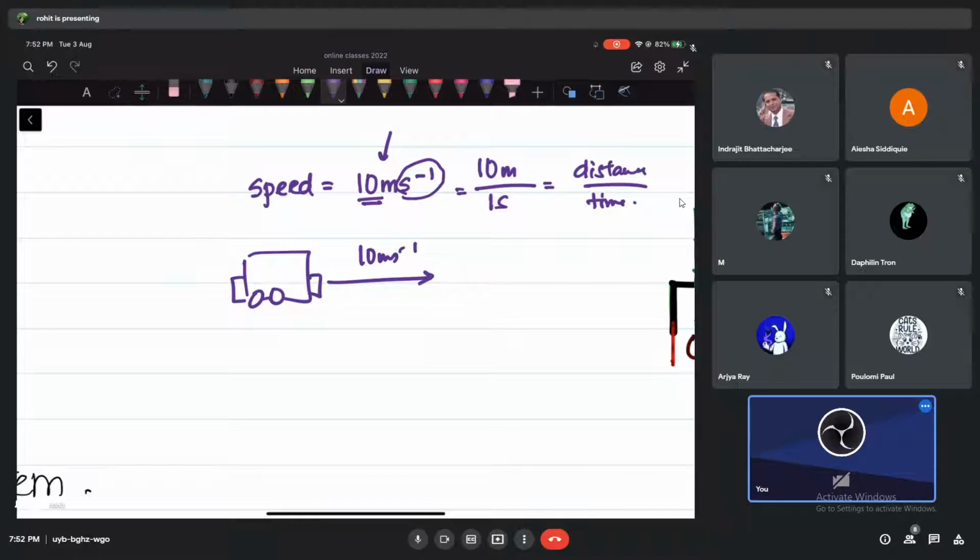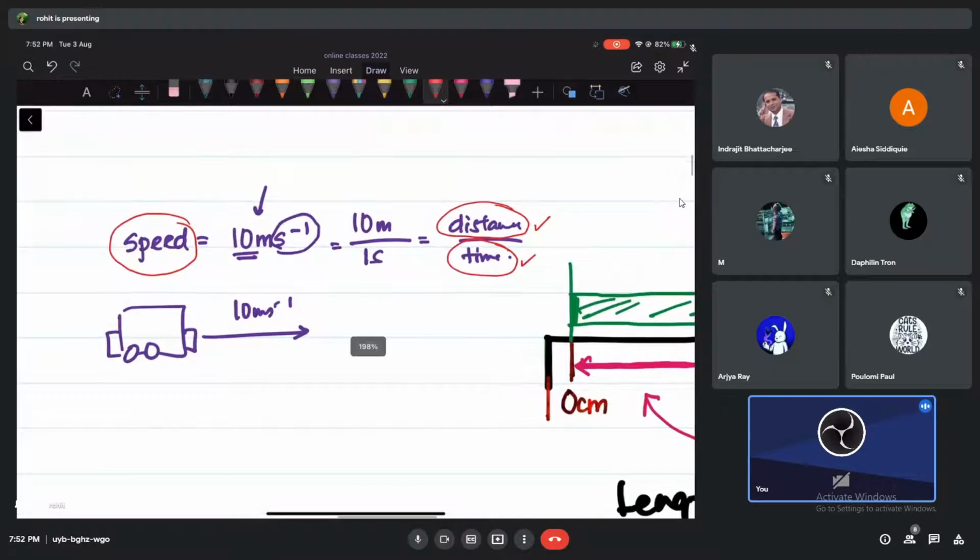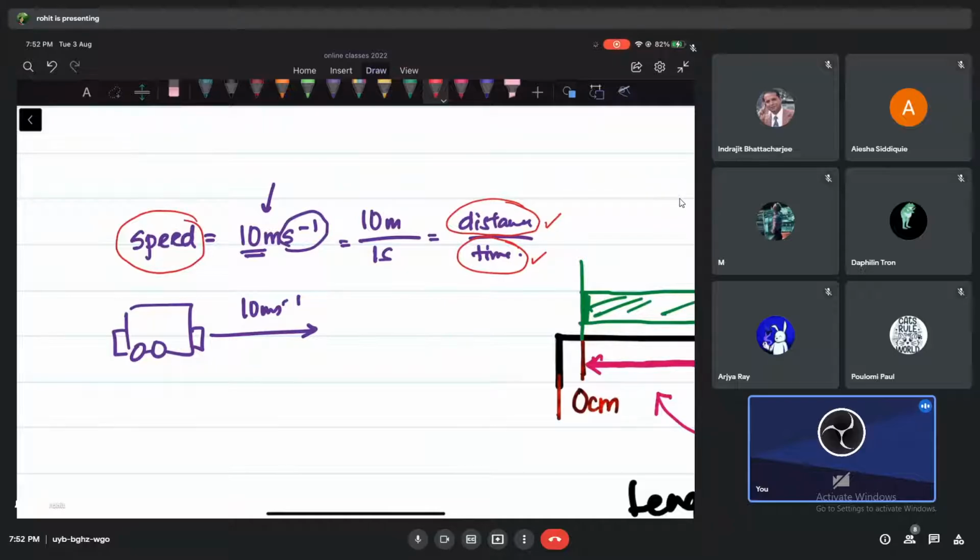Now you can tell me how many quantities we are talking about here. See guys, we are talking about 3 quantities. One is distance, one is time, and because of distance and time, we get a quantity called speed. Now if you ask me what is the unit of distance, the unit is meters, and the unit of time is seconds. And if I ask you what is the unit of speed, you are going to tell me the unit of speed is the unit of distance divided by the unit of time.